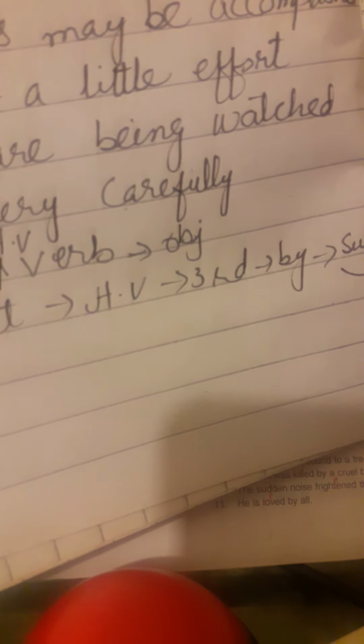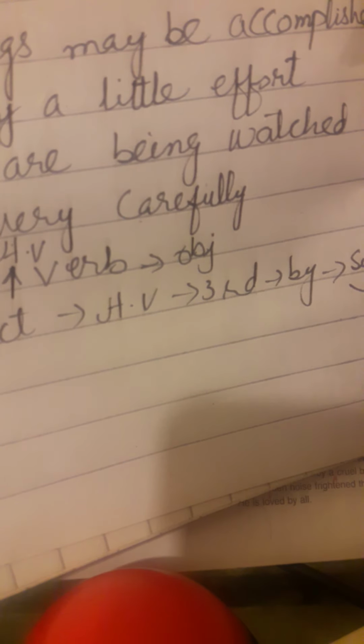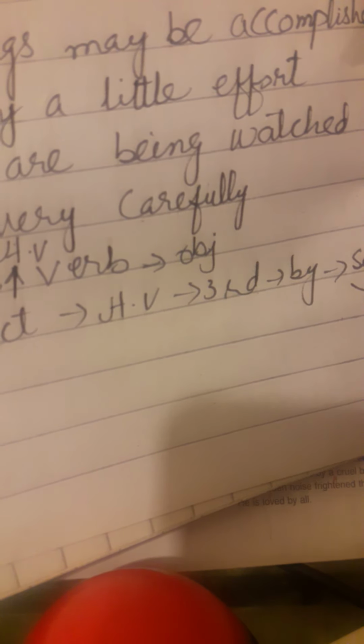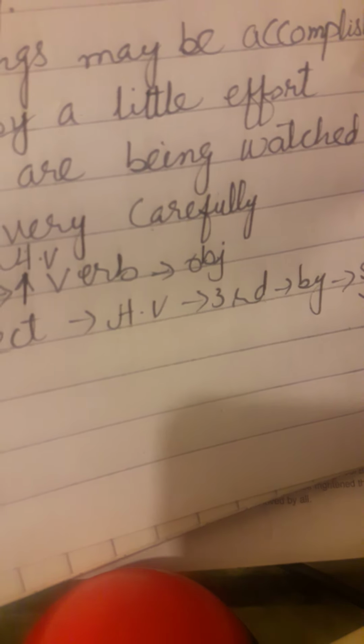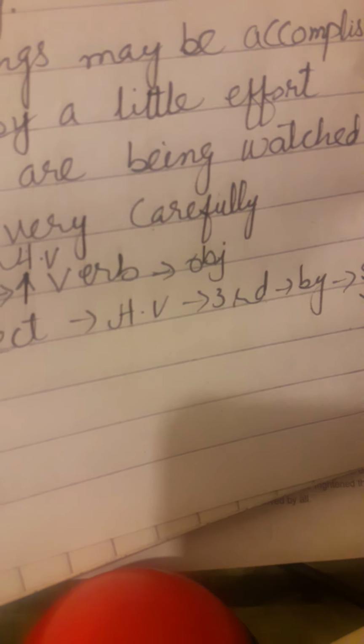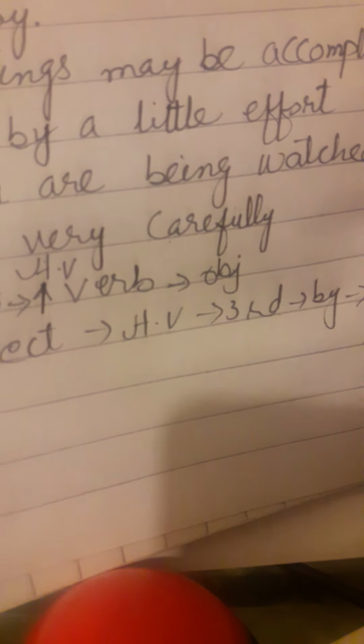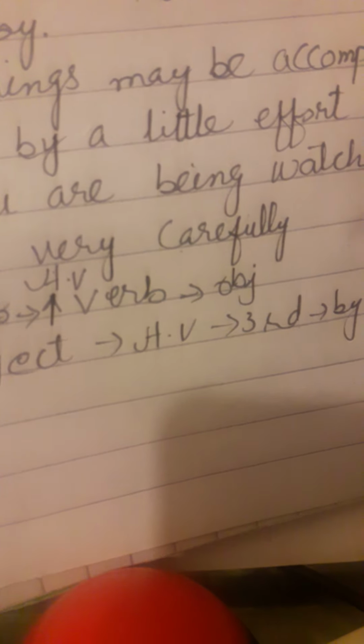Okay, subject, verb and object is compulsory in active voice. Object, helping verb, third verb, by and subject. Sometimes the subject is ignored in passive voice. How? The thieves are caught. Mangoes are cut. Vegetables are cut. So no need to mention the subject. Oxford syllabus is being taught here. So these are the examples of passive voice.